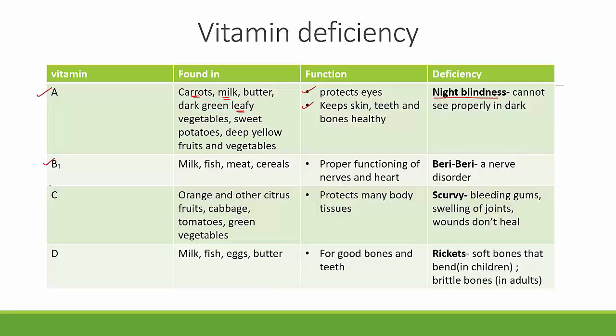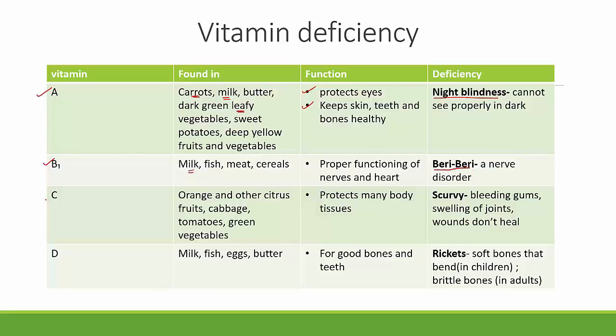If you see vitamin B1, again here it is found in milk. So you can see how milk is a balanced diet because it has all the vitamins and minerals and proteins in it. So vitamin B1 is found in milk, fish, meat, and cereals. And what is its function? It helps in the proper functioning of nerves and heart. Vitamin B1 helps in proper functioning of nerves and heart. When there is a deficiency of vitamin B, it leads to a condition called beriberi. So B for vitamin B and B for beriberi. So you can remember the deficiency disease easily. Beriberi is a nerve disorder.